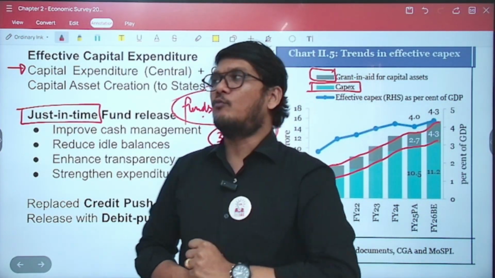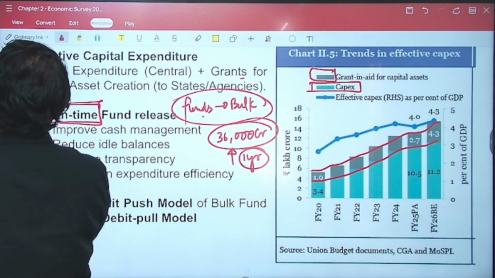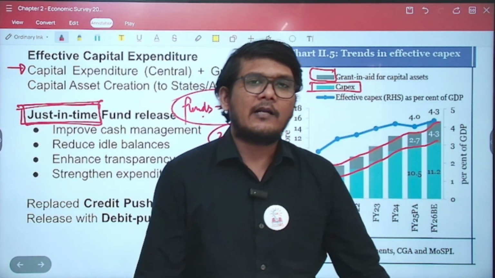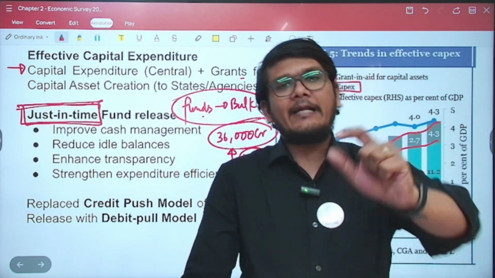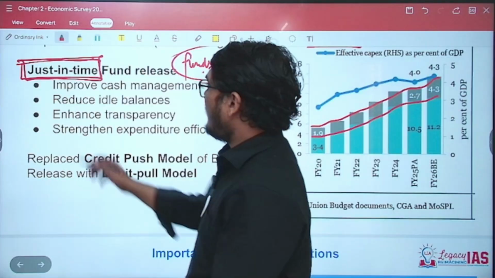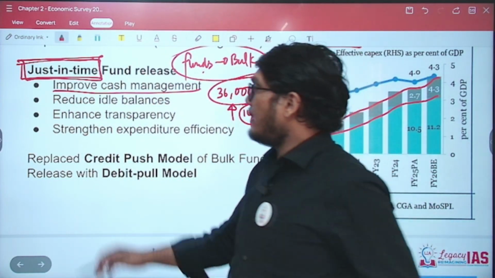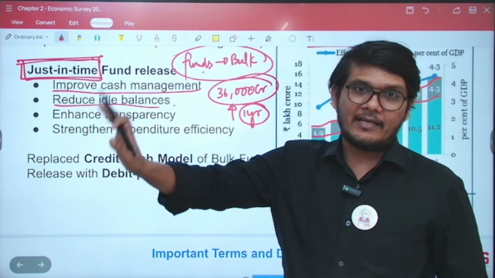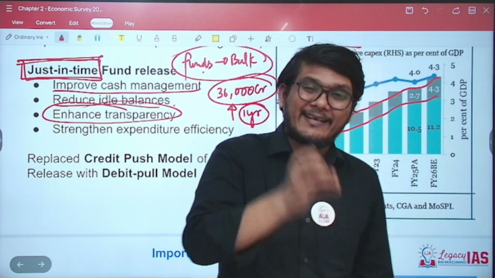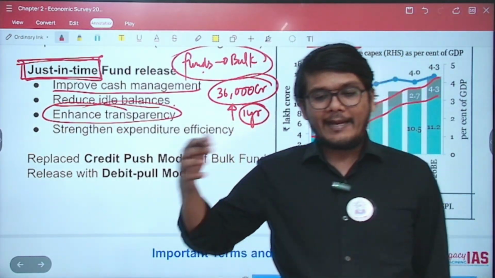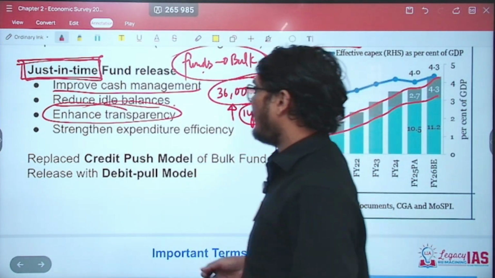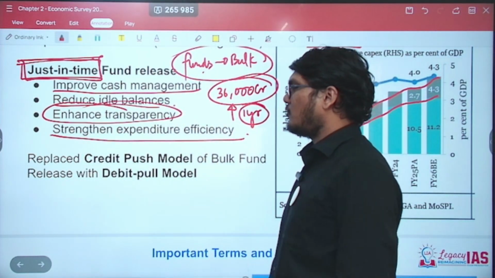So the government has moved on to just-in-time fund release. That means the moment you need it, only then the fund will be given to you, and beforehand additional money will not be transferred to you. So what are the benefits of it? It of course improves the cash management. It reduces the idle balances lying aside. It enhances the transparency, because every time you need, you know exactly for what it is being used, or else you might take it in bulk and spend on XYZ thing, and there is no accountability as well. It will strengthen the expenditure efficiency also.